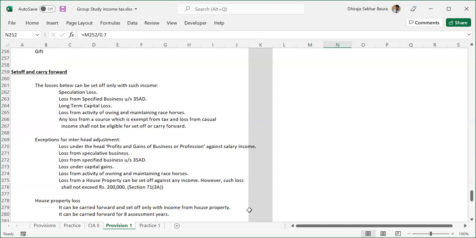So what is set off and carry forward? When there is a loss from a particular head and we want to utilize that loss to decrease the incomes from other heads. For example, suppose we have two businesses, one at one location and another at another location. From one location, we are making a loss of 10 lakhs. In the other location, we are making a profit of 20 lakhs.